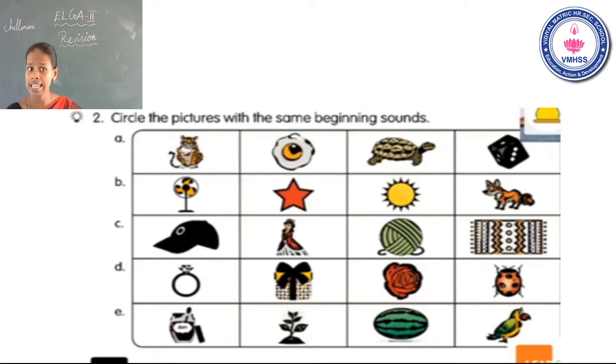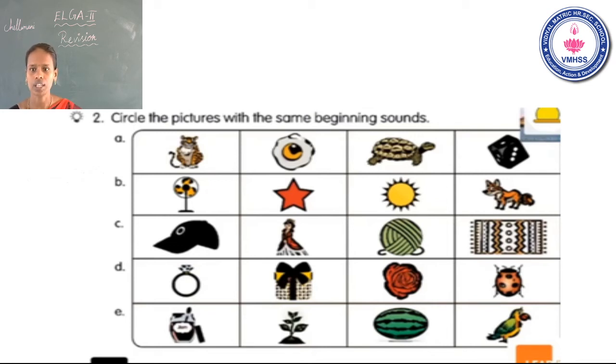The first one is cap. What is the beginning sound? K. Okay. Second one, queen. What is the beginning sound? Q. Okay. Next one. What is the next one? Yawn. What is the beginning sound? Y. Okay. Next one, quilt. What is the beginning sound?